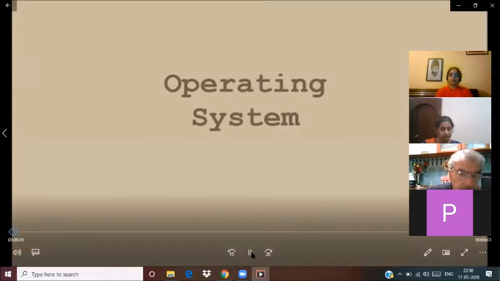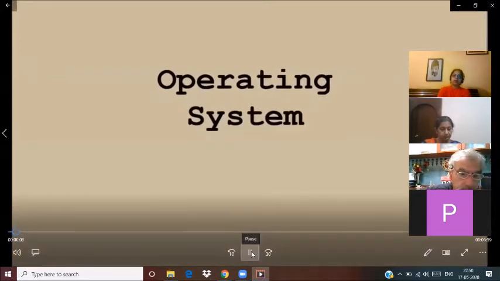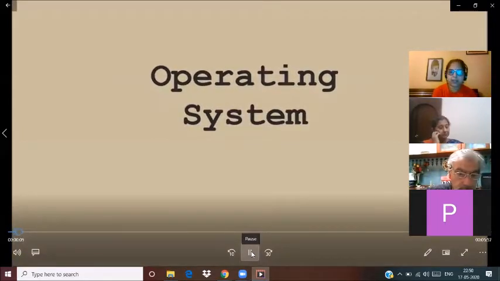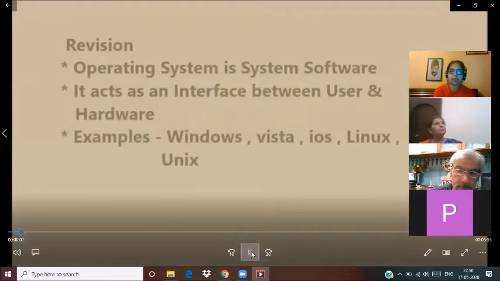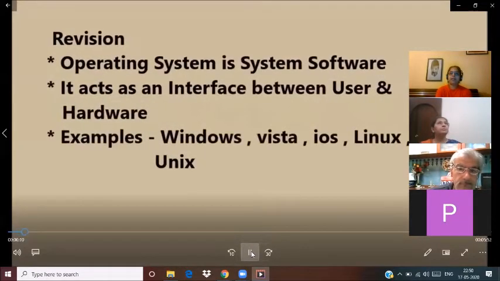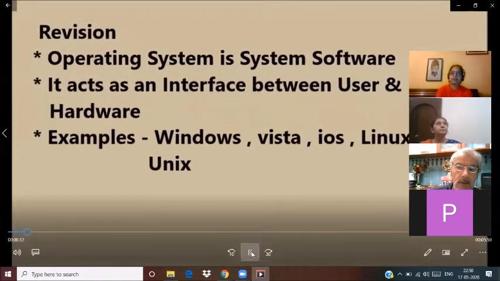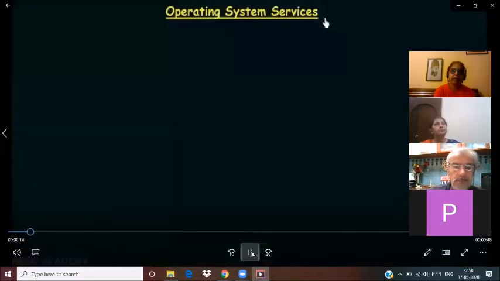So today we are going to talk about the functions of operating system. Yesterday I introduced operating system, and a quick review: it is a system software. It acts as an interface between the user and the hardware. Different examples of operating system.